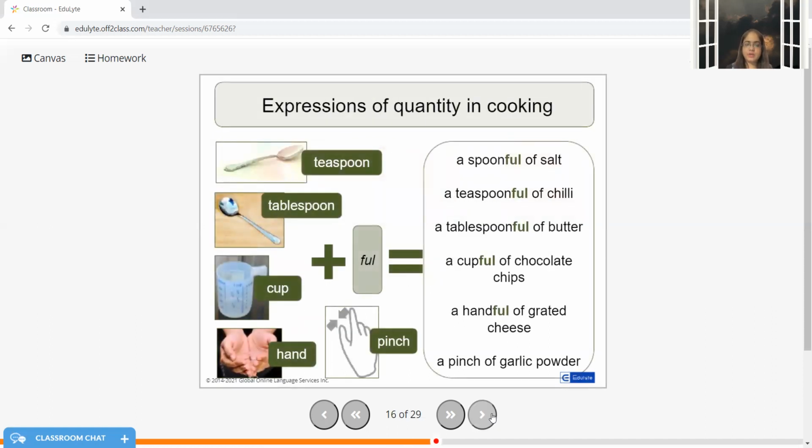So when we are cooking, whenever you discuss a recipe with your friends, you generally tell them a cup of milk, a pinch of salt, some drops of lemon, or maybe a handful of grated cheese. So the next time you are discussing a recipe with your friends, try to make a note of these quantities, and if possible, share that recipe with us in the comments box below. We would be happy to see these quantities.